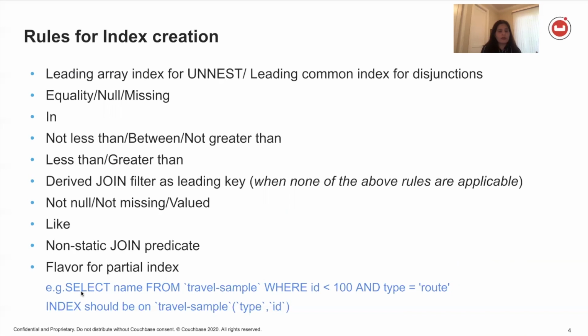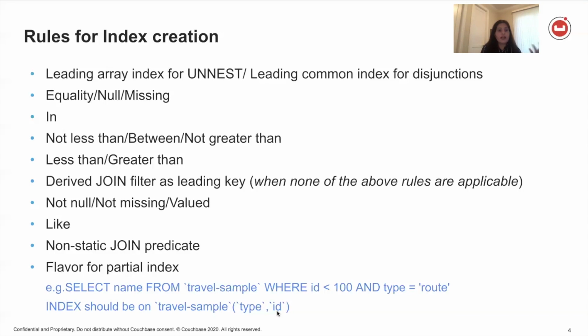So for example, if you had this query, select name from travel sample where ID was less than 100 and type is equal to route. Now you can see that equality comes before the less than. So the index that will be used for this will be type first and then ID, right? So that's the index that the optimizer will look for.